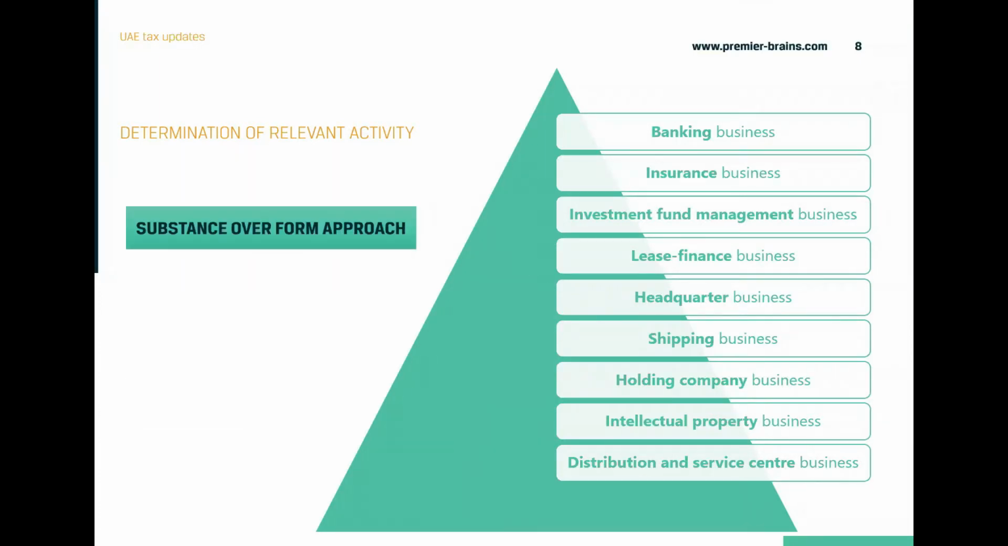So the ministry clearly clarified that a substance over form approach needs to be followed. What it means is that you need to see what is the exact nature of the transactions you carried on in the reporting period, and then decide whether you would be falling under the relevant activity or not. Don't just go by what your license is saying. Go into the actual nature of the transactions. In fact, look at the accounts of the past year and then assess whether you would be falling under any of the relevant activity or not.